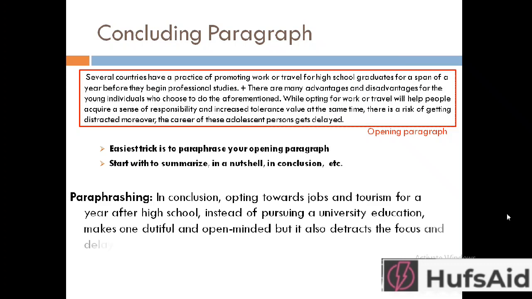Dutiful and open-minded are two synonyms. Dutiful is a synonym for responsible, and open-minded is a synonym of being tolerant. But it also detracts the focus, that is, distracts, and delays the career. So I have written the same thing, but I have just paraphrased it. So this is my concluding paragraph, which is simply the paraphrasing of the opening paragraph. So this is how we write an advantages and disadvantages essay.